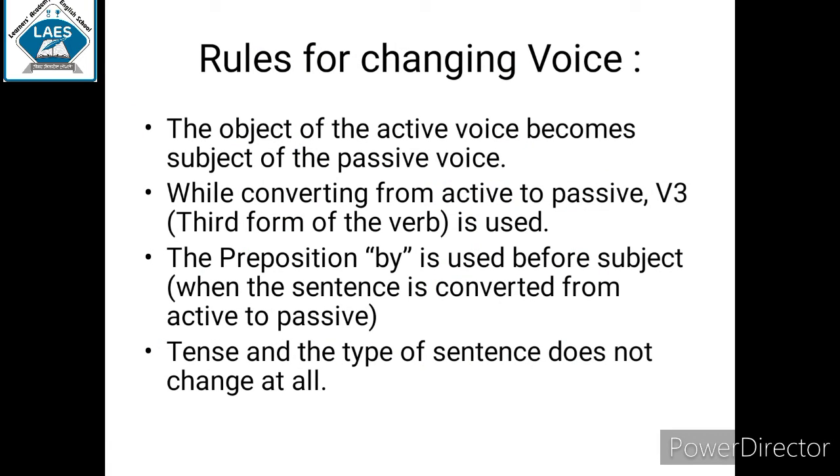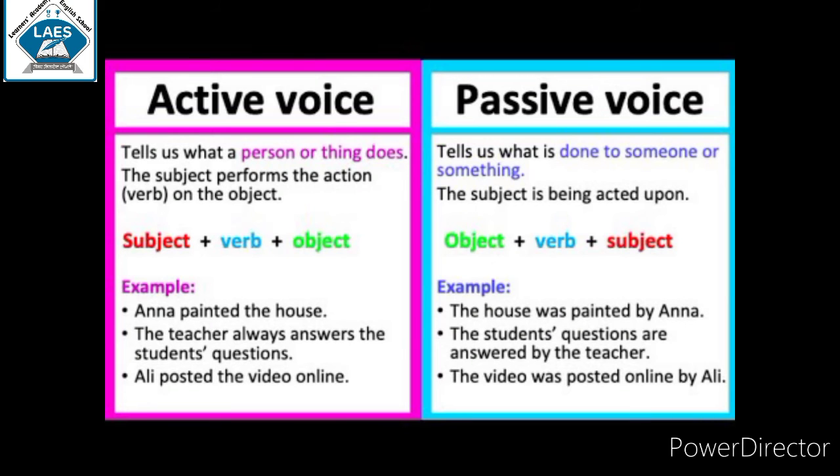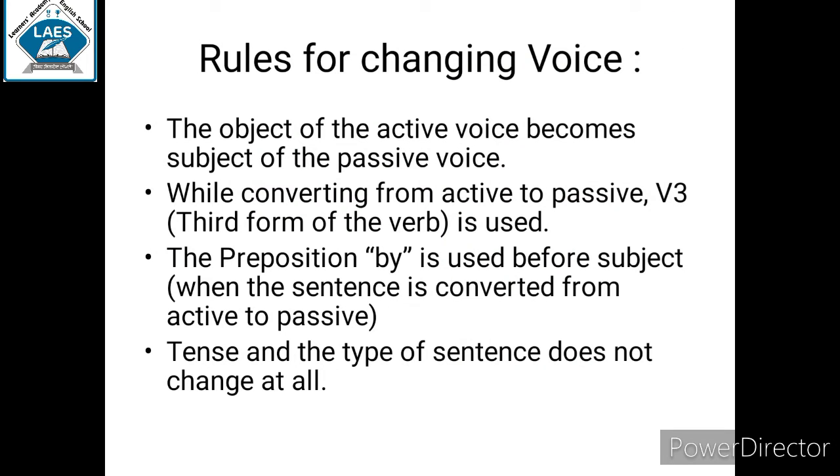Third rule is the preposition by is used before the subject when the sentence is converted from active voice to passive voice. As you can see here, before the subject the preposition by is added. Anna painted the house. So the object will come at first. The house was painted by Anna. Before the subject, by is always used.